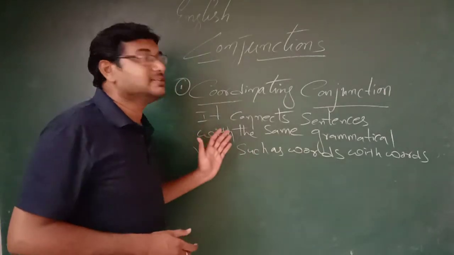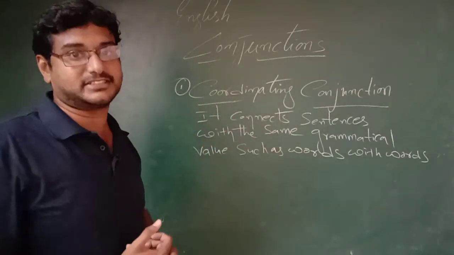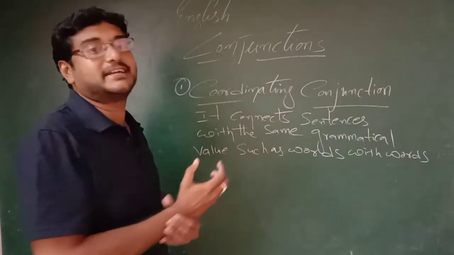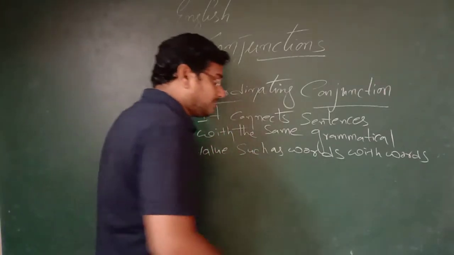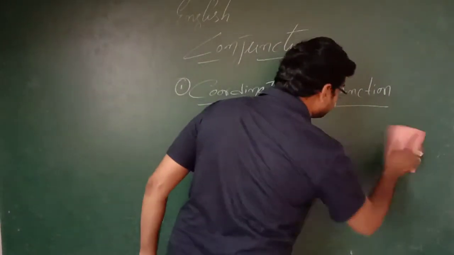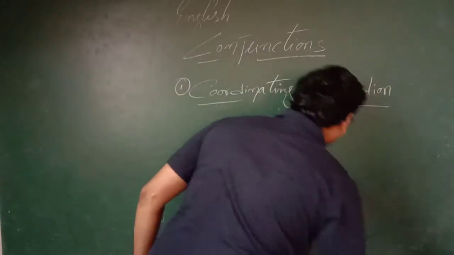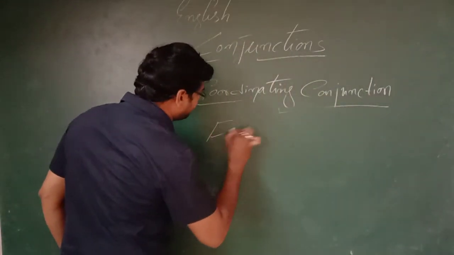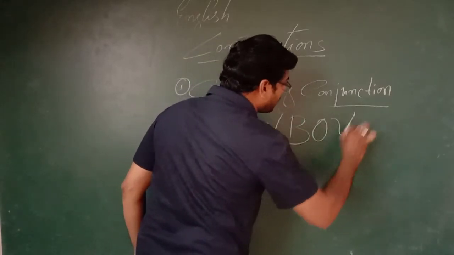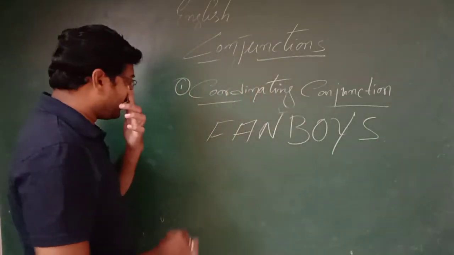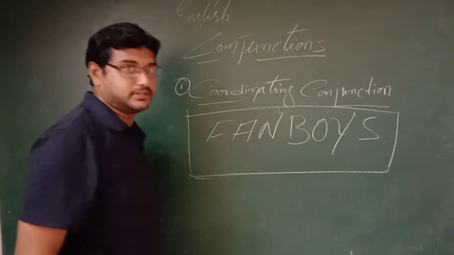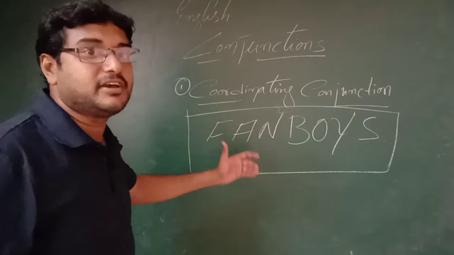So what are the 7 common coordinating conjunctions? How can you remember these 7 common coordinating conjunctions? Let me tell you an acronym. Just remember this acronym: FANBOYS. So these are the 7 coordinating conjunctions.